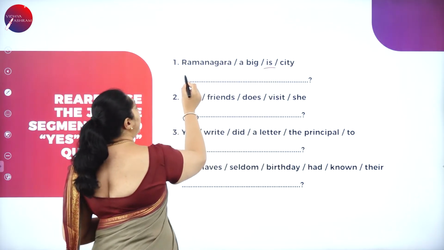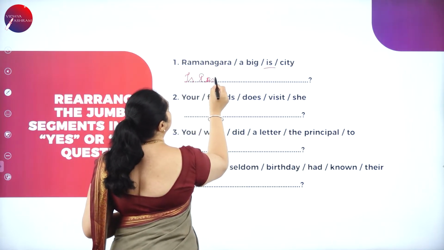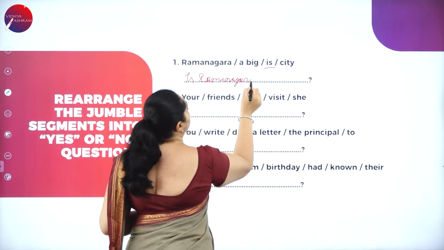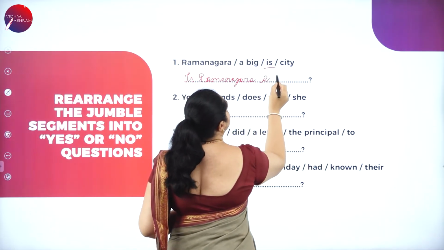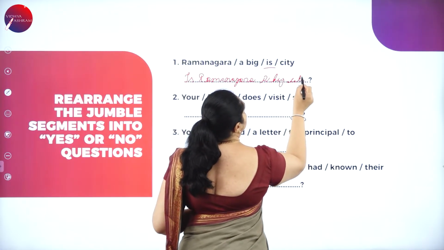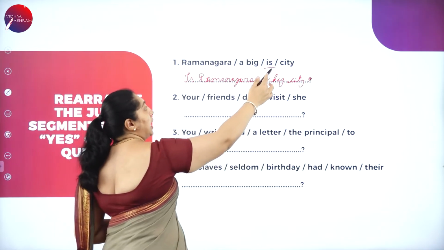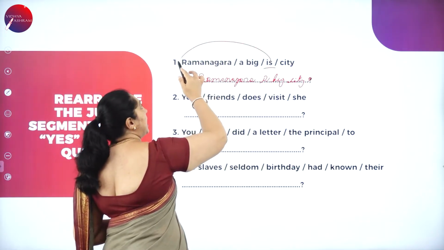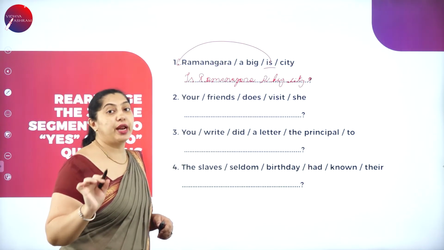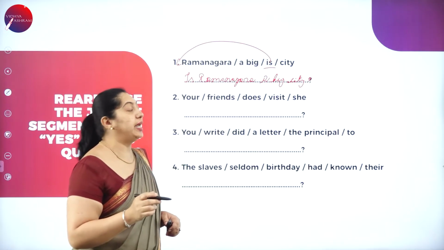The answer will be: Is Ramnagar a big city? Question mark is already there. Here I have placed is at the beginning of the sentence, so you'll not rewrite it again or repeat the same word in the sentence.